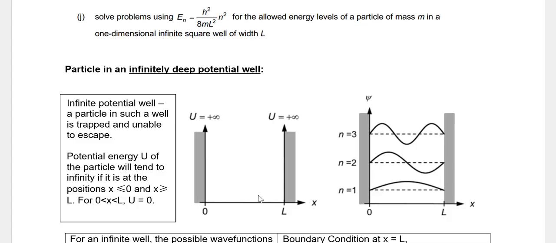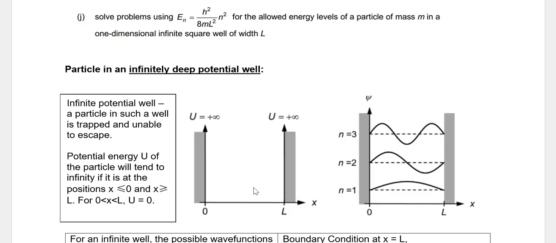Right, and also can I exist at 0 and L? The answer is no, right? Because if I'm at 0 and L, my potential energy is also infinity. So I know that the wave function must give me 0 at 0 and L. But in the rest of the space in between, I have to figure it out.